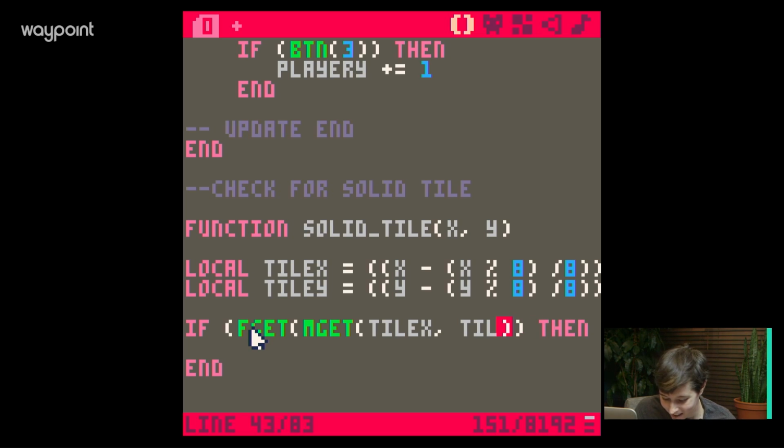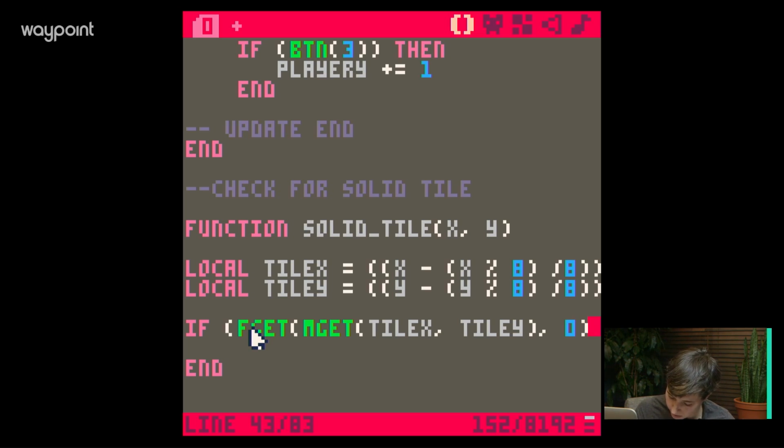Tile Y. Hold on, I don't know if I have enough parentheses. 1, 2, 3. And get tileX, tileY. Close that, comma. And then 0 is the flag. On any given tileX and tileY, we're looking for the 0 flag.